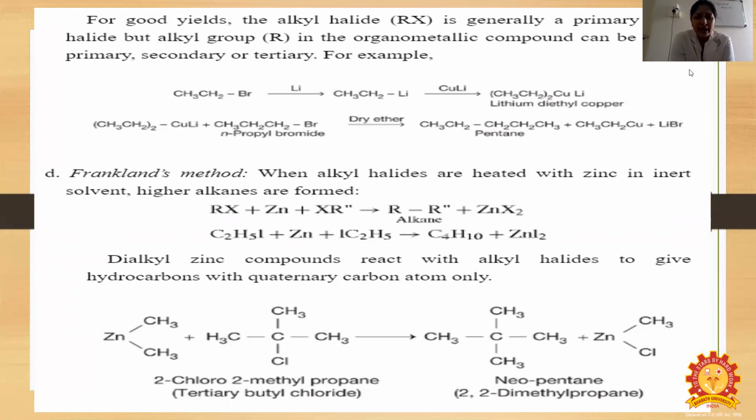Frankland's method: when alkyl halides are heated with zinc in an inert solvent, higher alkanes are formed. So RX plus Zn plus XR' gives R-R' plus ZnX2; C2H5I plus Zn-I-C2H5 gives C4H10 plus zinc iodide. Dialkyl zinc compounds react with alkyl halides to give hydrocarbons, with a quaternary carbon atom only. So zinc dimethyl reacts with 2-chloro-2-methylpropane, tertiary butyl chloride, and then neopentane is formed.